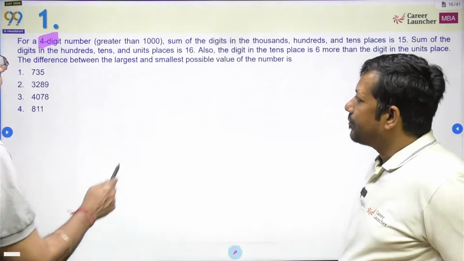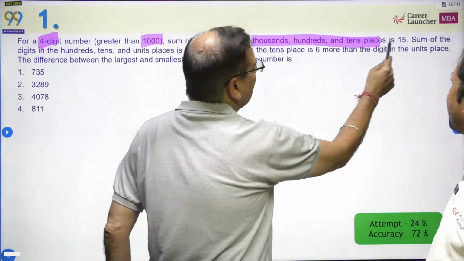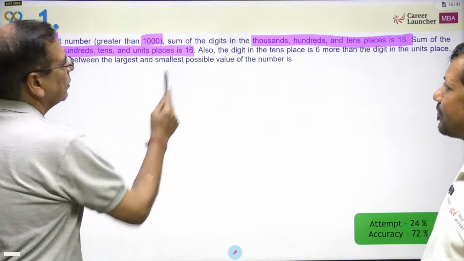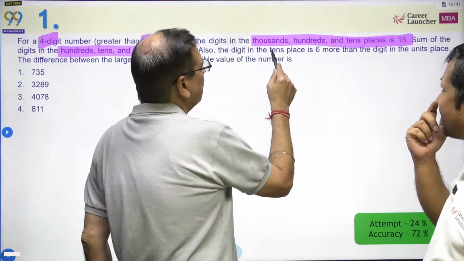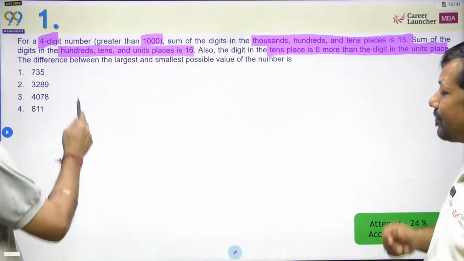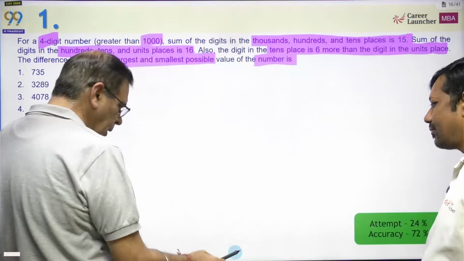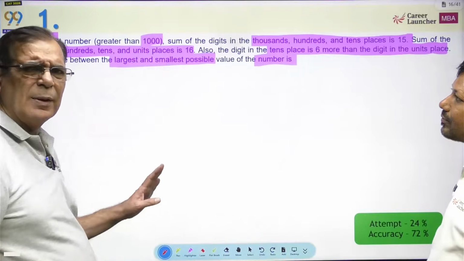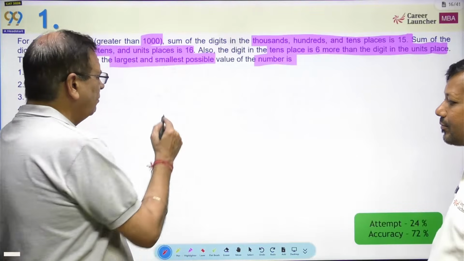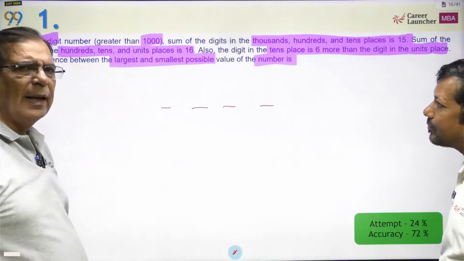4-digit number greater than 1,000. Sum of the digits in the thousands, hundreds, and tens places is 15. Sum of digits in the hundreds, tens, and unit place is 16. Also, the digit in the tens place is 6 more than the digit in the units place. The difference between the largest and the smallest possible value of the number is what? Now, ये सवाल जो था देख के पता चल जाता है, केसेस बनाने पड़ेंगे. 4-digit number. So I have units, tens, hundreds, and thousands. Okay, how many cases will I need to make?